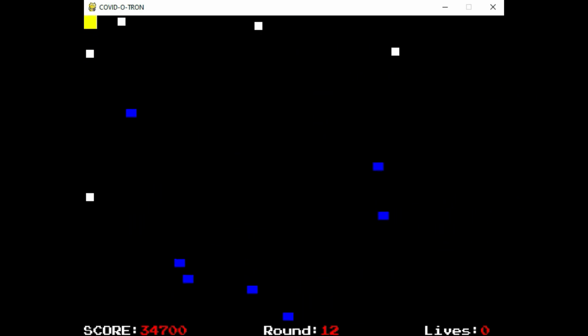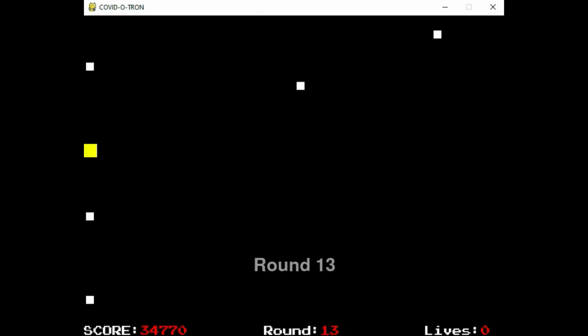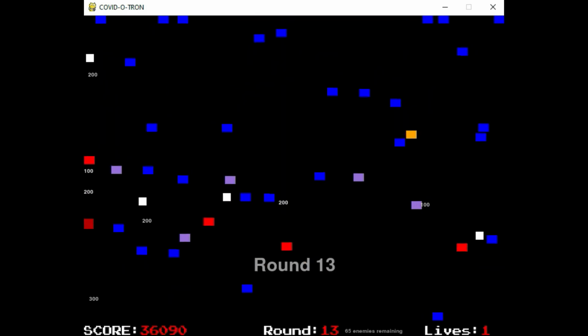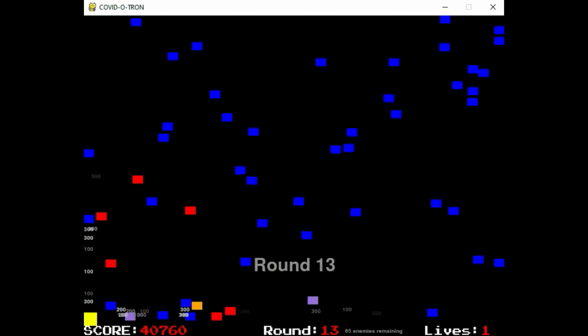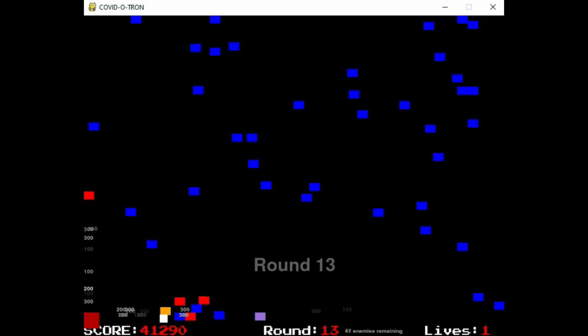Yeah, you see how fast the blue ones are, they're dangerous. The blue ones are usually not dangerous, but when the game speed gets this quick, they become dangerous. And then you'll see as we hit level 13, you fire a lot faster, which helps out tremendously. And I think if you have enough lives in the bank, you could probably make it to 15 or more. You see how I'm just staying in the corner? It was working for a little while, but...